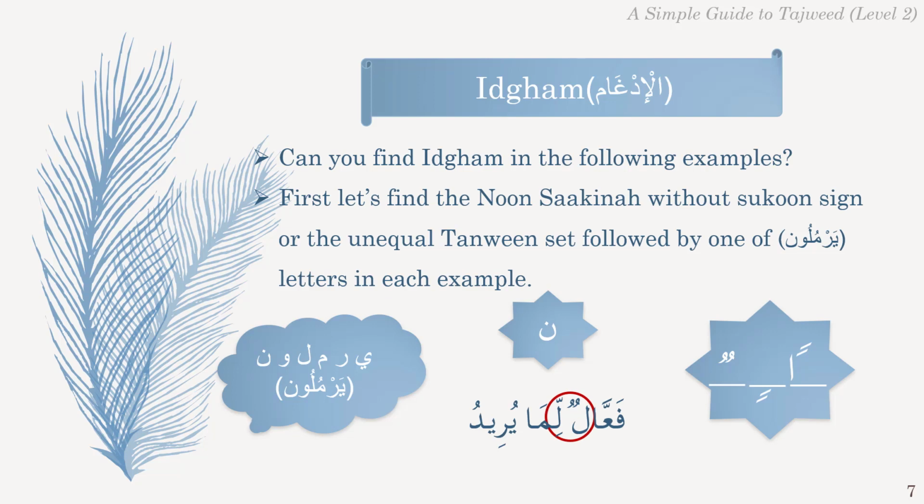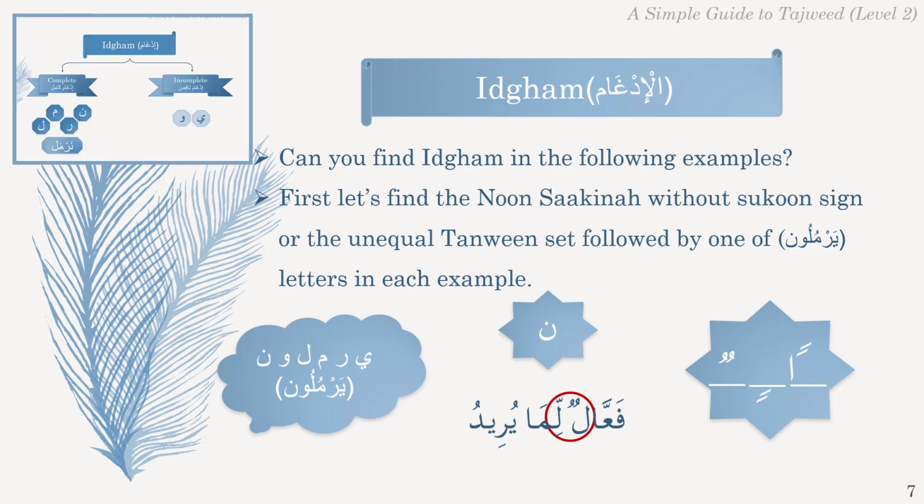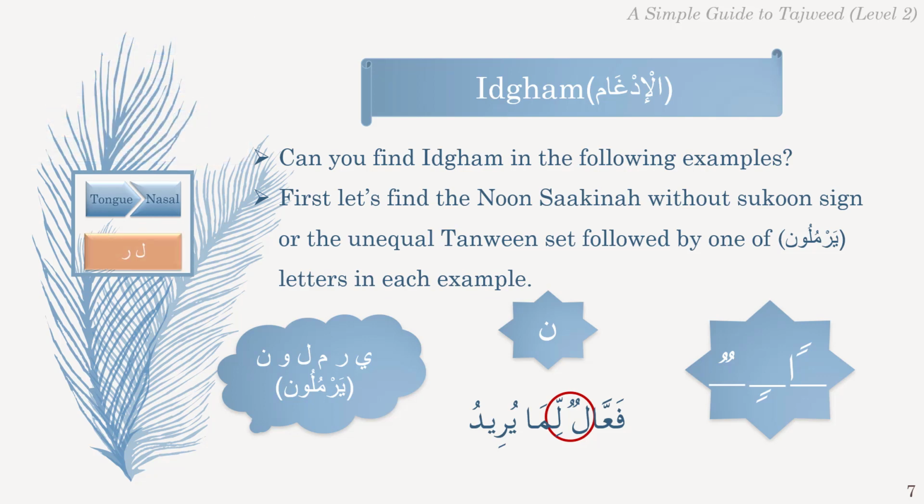Letter Laam is from the letters of Yarmulun. Therefore, Tanween will be pronounced applying the rule of Idgham. And since the Laam after the Tanween is from the letters of Narmal, Idgham is complete, and the presence of Shadda on the Laam confirms this. This means that both parts of the Noon Saakinah of Tanween have merged into the following letter.